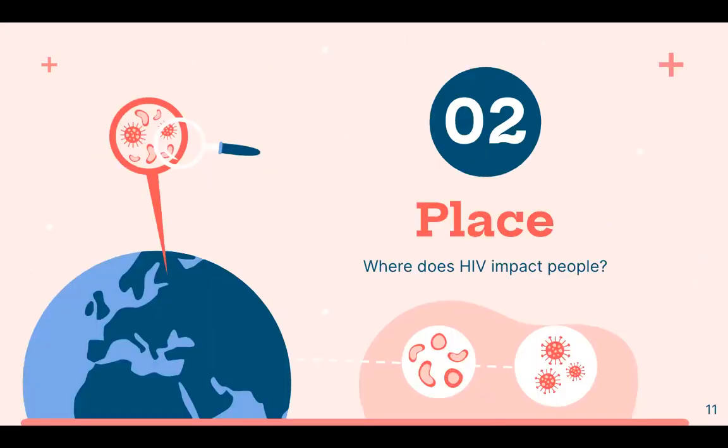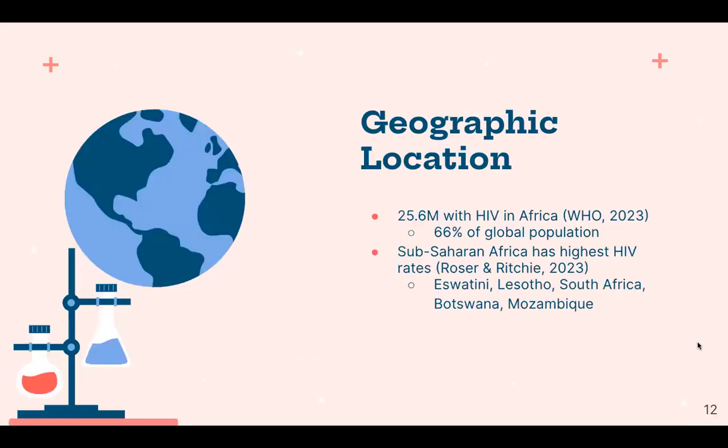So moving on to place, I asked, where does HIV impact people? According to the World Health Organization, 25.6 million people who have HIV live in Africa, which makes up roughly 2/3 of all individuals across the world who have HIV. Outside of Africa, 10% of people with HIV live in the Americas, another 10% lives in Southeast Asia, 8% lives in Europe, and 6% lives in the Western Pacific.